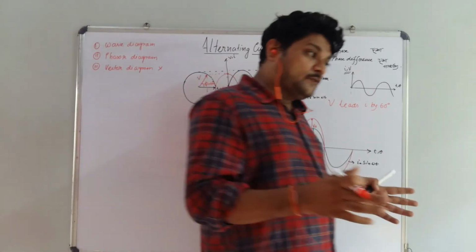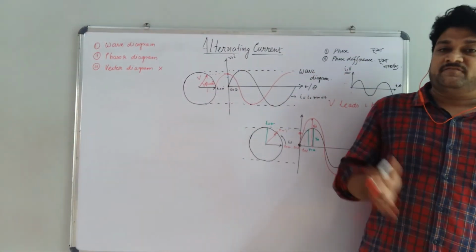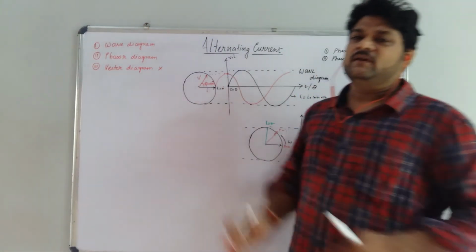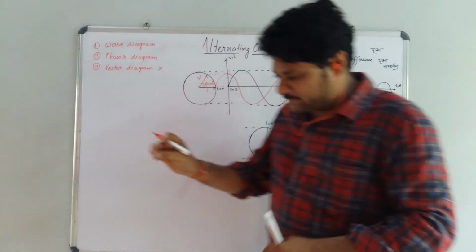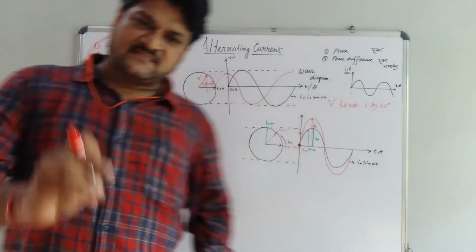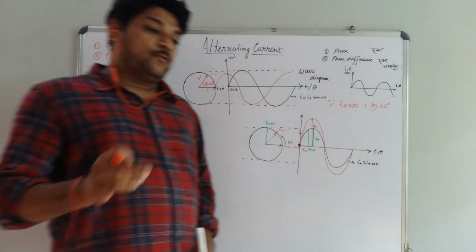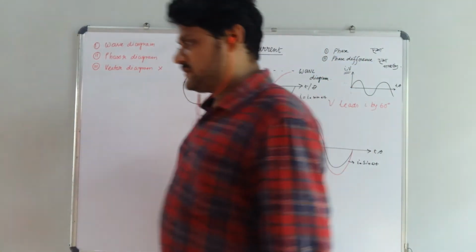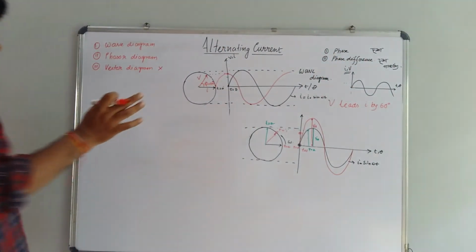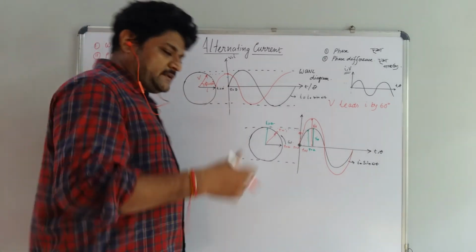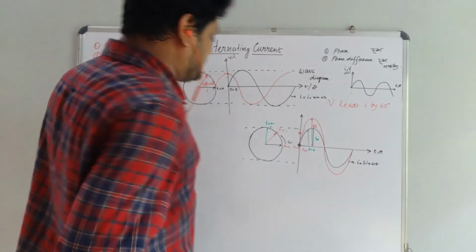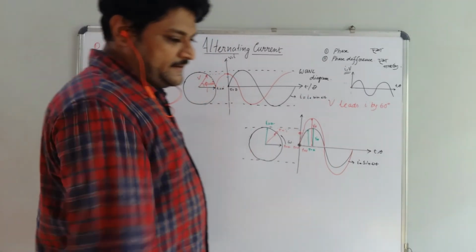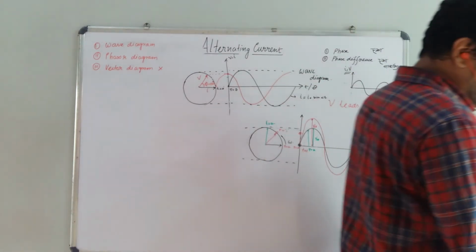Behavior means at t equal to 0, what is the position of I and V when they are flowing, or when V is applied to an RLC circuit, RC circuit or LC circuit, and what is the position of I at that time t equal to 0 or t equal to something. That will be discussed after 2 or 3 lectures. In the next lecture I am going to discuss the RMS value, its physical interpretation, I can show.